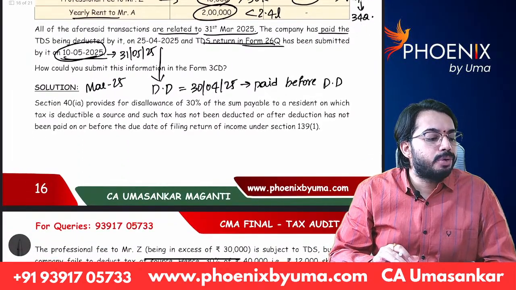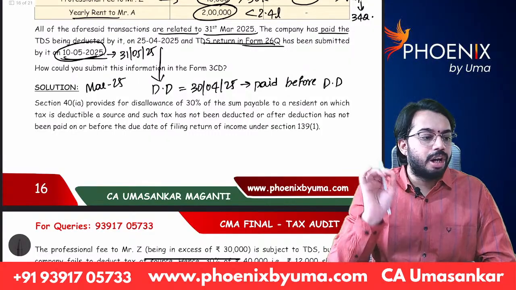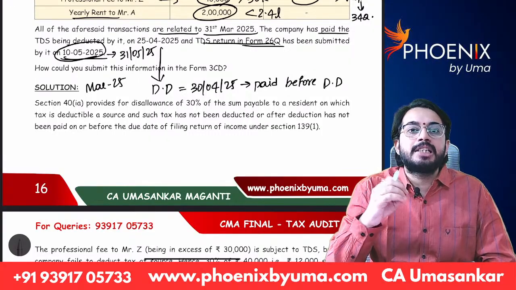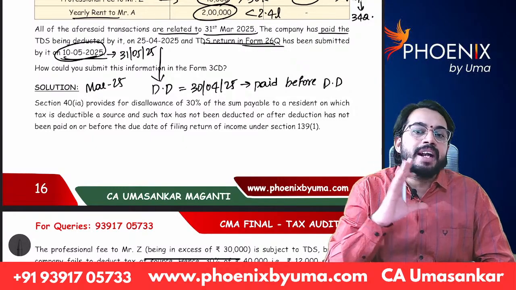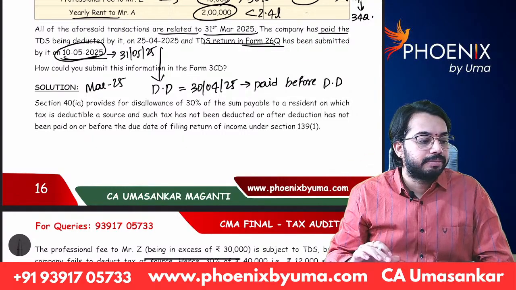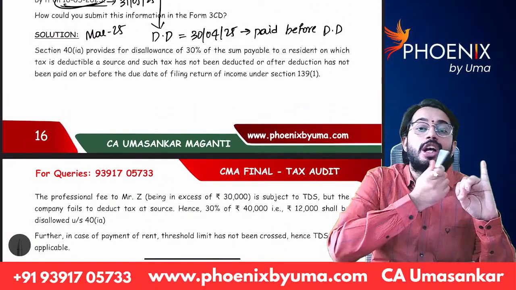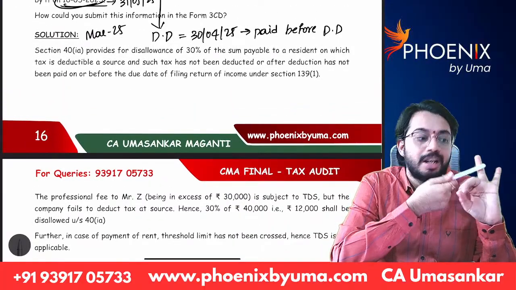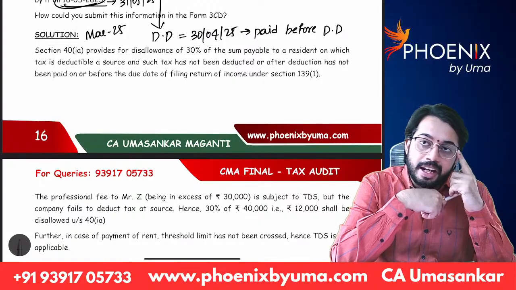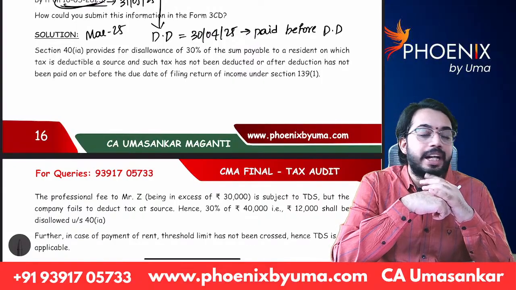Sir, do we have to remember all clauses? Try to remember the clauses; otherwise write that as per 3CD, information is required to be given. You need not mention the clause. To the extent possible, some are very important. I told clause 21, clause 31, clause 34. In clause 31, we will report about 269SS, 269T information.